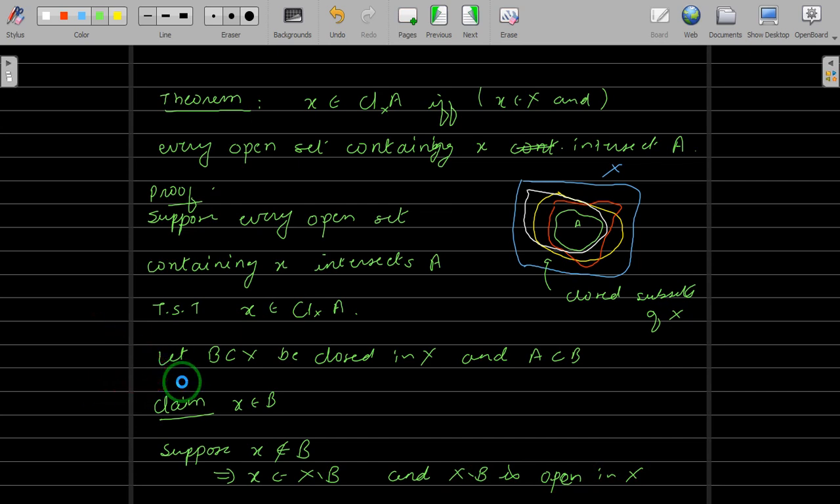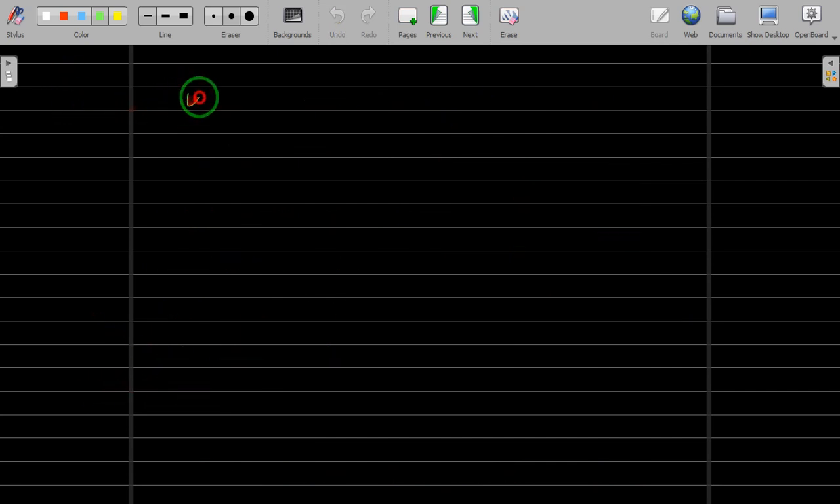So let me just make it simpler. Let us take U. U is equal to X difference B. This implies X belongs to U, and U is open in X. I have written this step unnecessarily. You can directly start with X difference B, no problem at all.